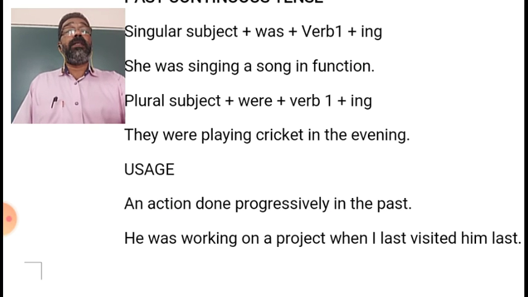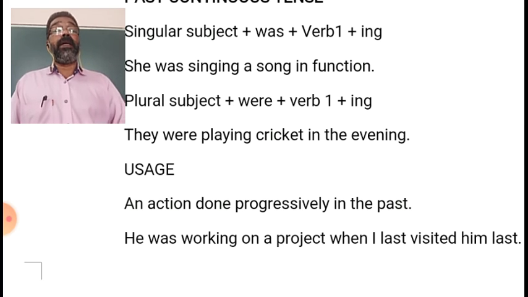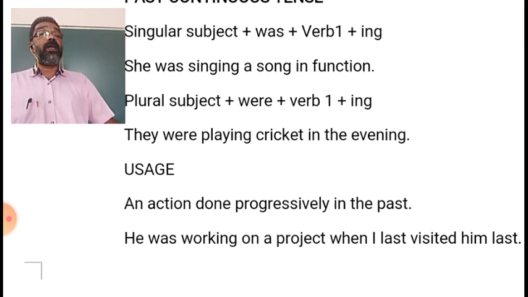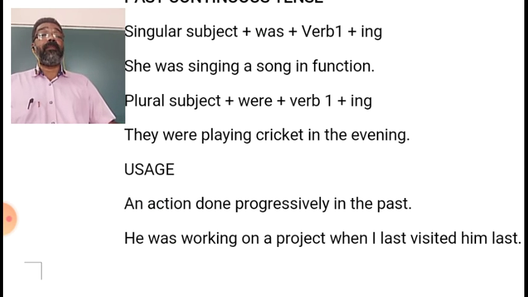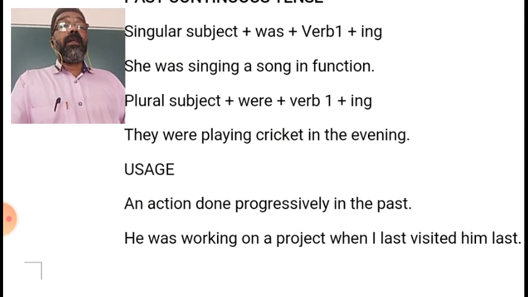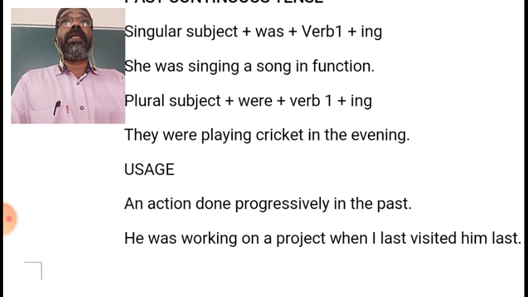An example to make it clear: He was working on a project when I last visited him. So one action was already completed in the past, while another action was going on.